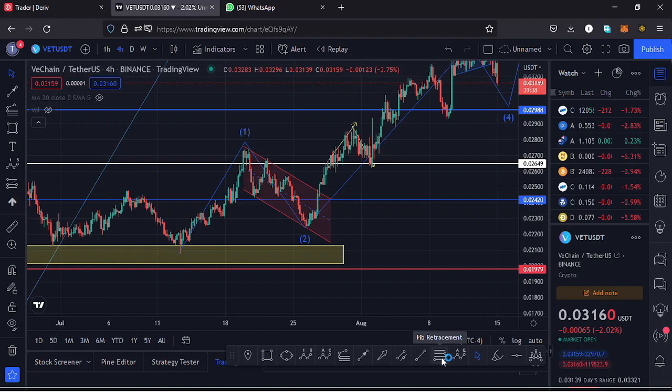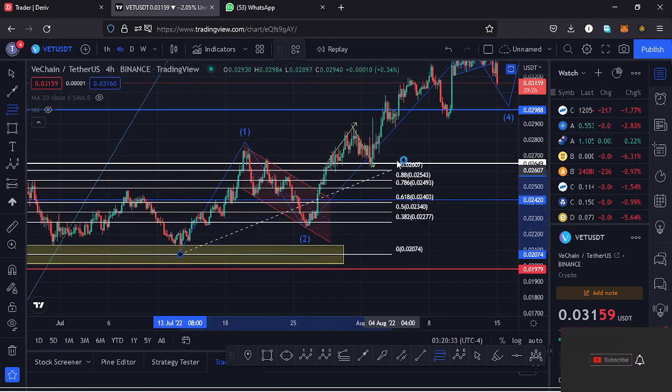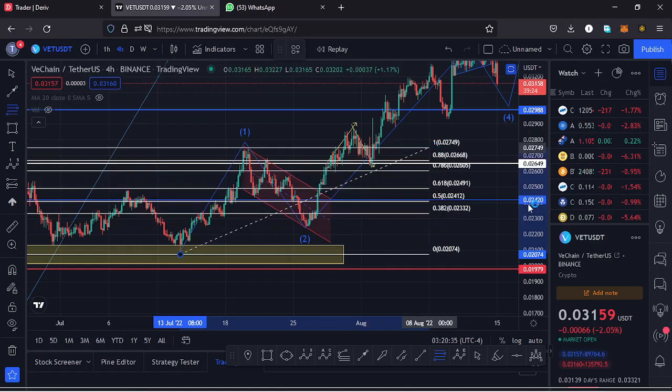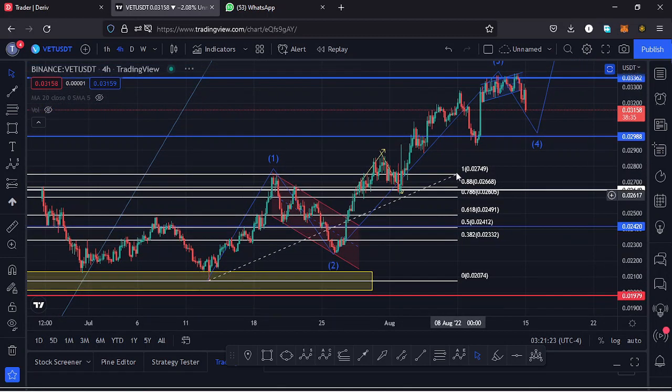A wave 2 to the lower side, we expect it to retrace to the area between the fib level 0.618 and the fib level 0.382. So using the fibs connecting to the high of that wave 1, you can see this wave 2 retraced to the area between the fib level 0.618 and the fib level 0.382. And when that move played out here on the charts, we saw a very nice bounce to the upper side